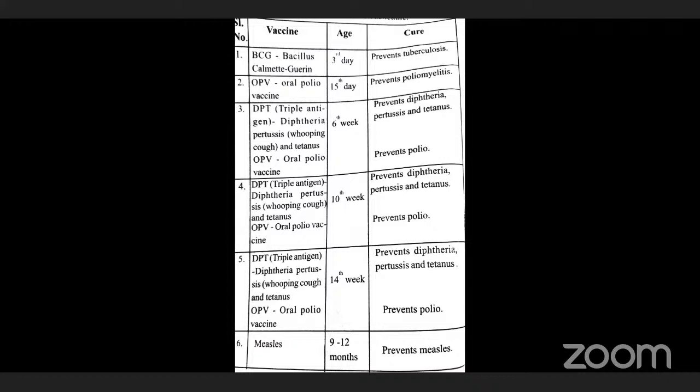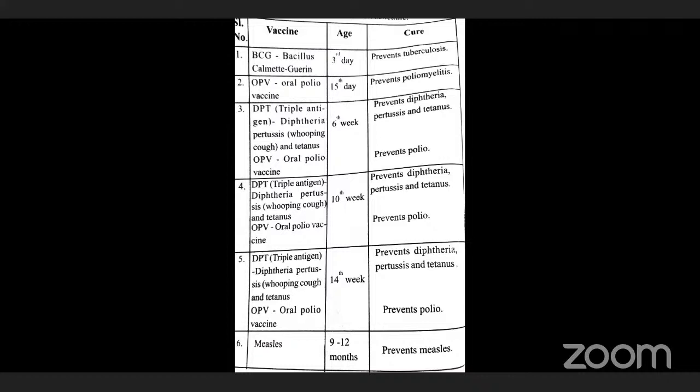Vaccine schedules are developed by government agencies. Who prepares the vaccine schedules? Government agencies or physician groups. They prepare the vaccination schedules. For example, BCG, Bacillus Calmette-Guerin, which prevents tuberculosis. Any one of these vaccines may be asked in NEET.